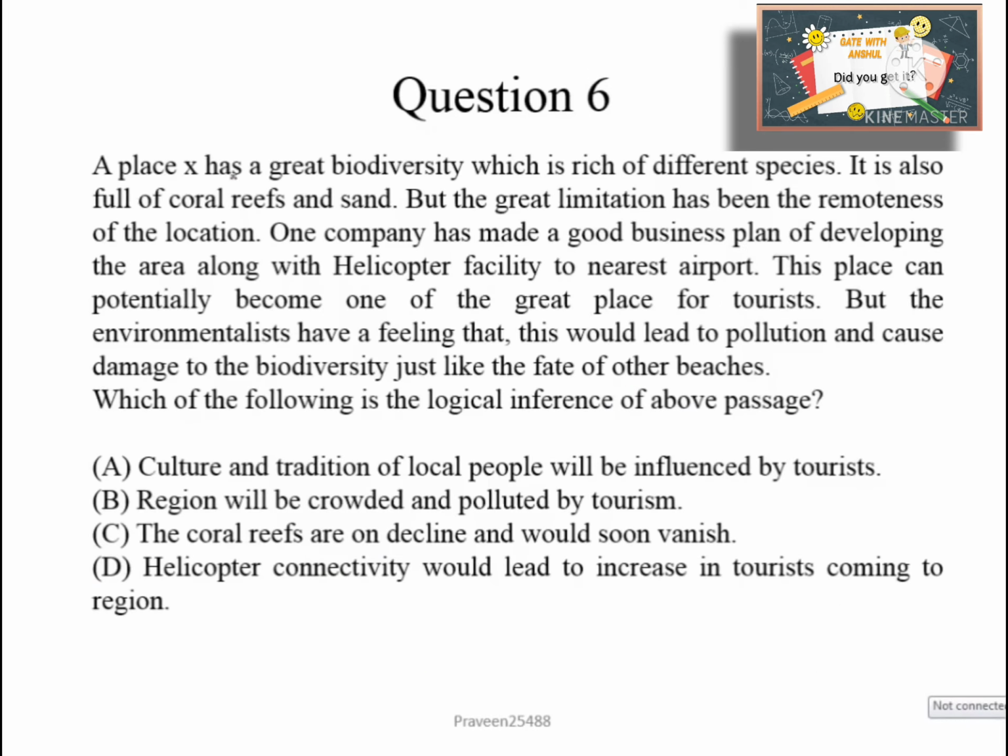Now question number 6. A place X has great biodiversity which is rich in different species. It is also full of coral reefs and sand, but the great limitation has been the remoteness of the location. One company has made a good business plan of developing the area along with a helicopter facility to the nearest airport. This place can potentially become one of the great places for tourists, but the environmentalists have a feeling that this would lead to pollution and cause damage to the biodiversity, just like the fate of other beaches. Which of the following is the logical inference of the above passage?